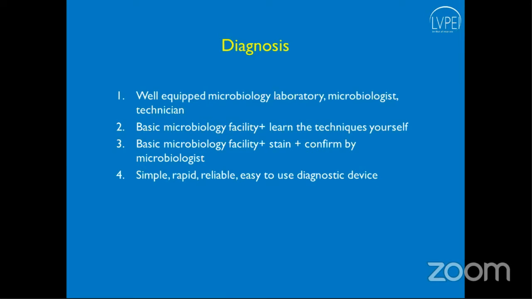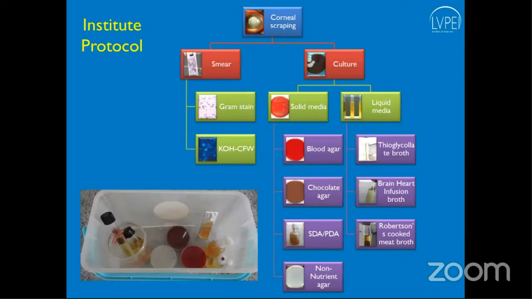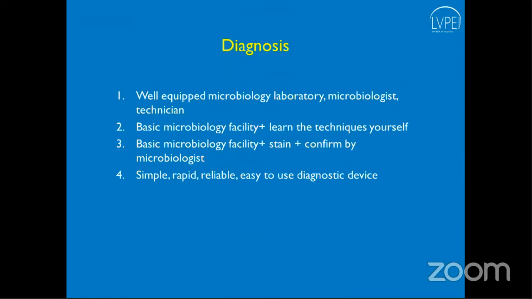Coming to the diagnosis, the ideal one is the first one. We have a well-equipped microbiology lab and a microbiologist technician, and we do as per protocol. So in our institute, we do a scraping. Each scraping undergoes a smear. We put it in smears and cultures in solid and liquid medium. But that is not possible in a semi-urban or a rural eye care setup.